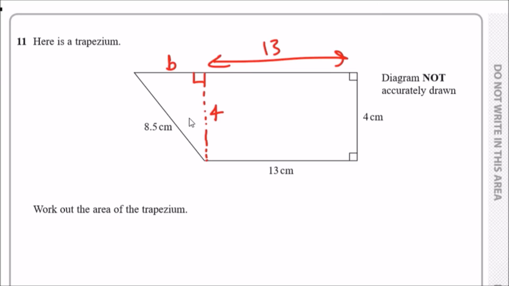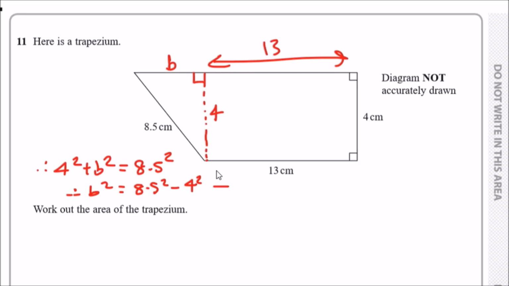Using a right angle triangle, and the fact that Pythagoras' theorem states that a squared plus b squared equals c squared, we can say that 4 squared plus b squared must equal 8.5 squared. This means b squared must be 8.5 squared minus 4 squared. Then working this out, and square rooting the answer, you should get a b value of 7.5. So b equals 7.5, which is reasonable actually.